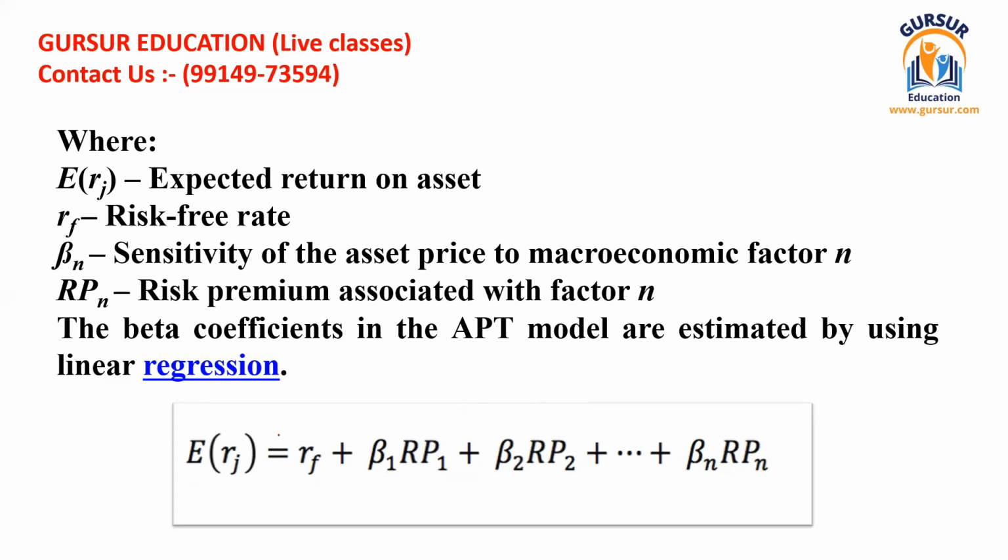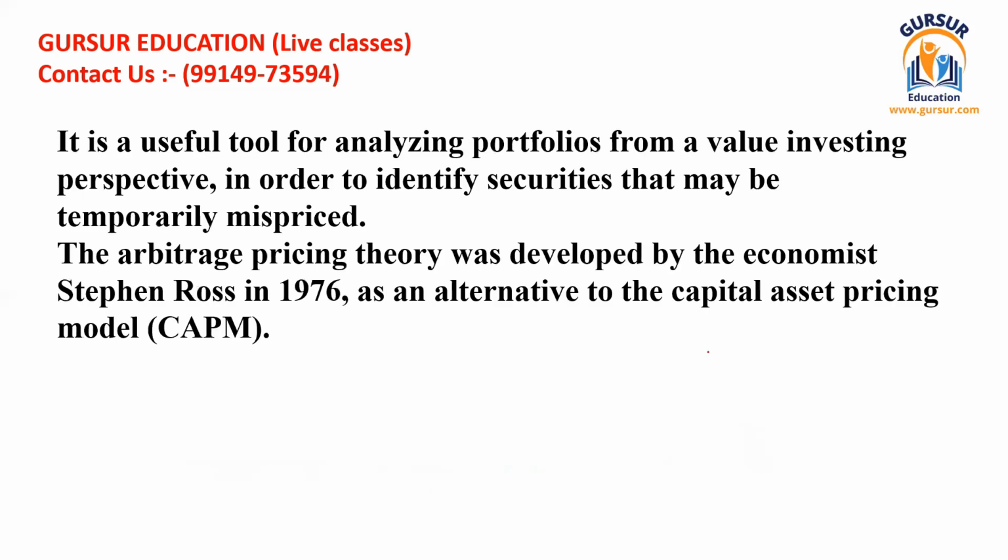Okay, so you can see that we are trying to calculate the return for asset J. Asset J's return could be found on the basis of this equation. This is the risk-free return. These are all parameters, found on the basis of statistical formulas. These are the risks, and the next ones are risk premiums associated with different variables. This is variable number 1, this is variable 2, variable n. So this is all about that.